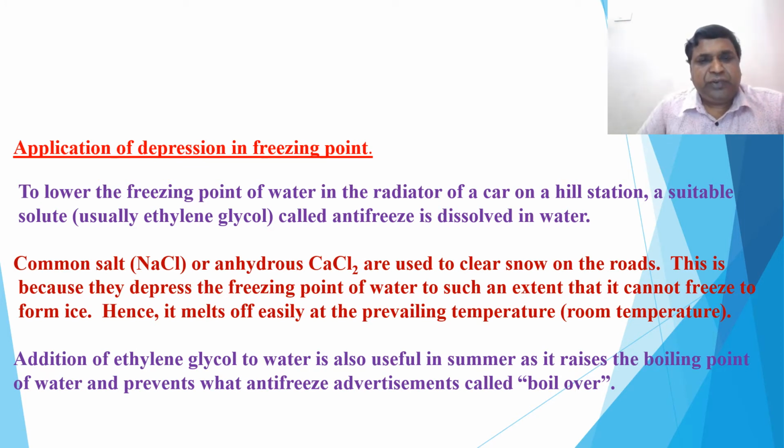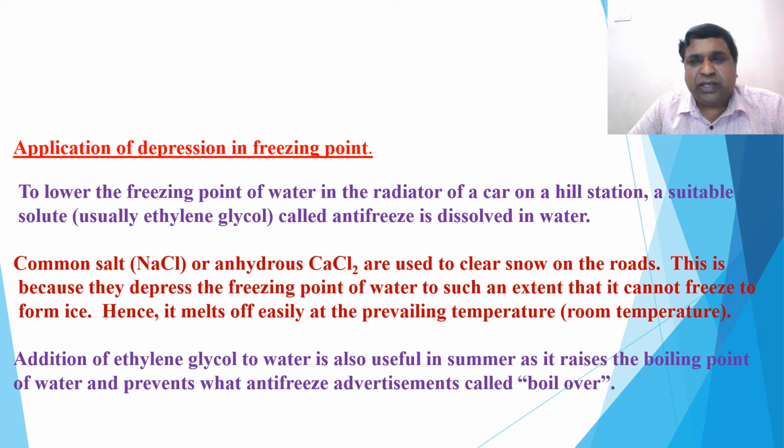To lower the freezing point of water in the radiator of a car in a hill station, a suitable solute like ethylene glycol, or even ethanol or methanol, called antifreeze, is dissolved in water. Otherwise, what will happen to the water? Water gets vaporized otherwise.